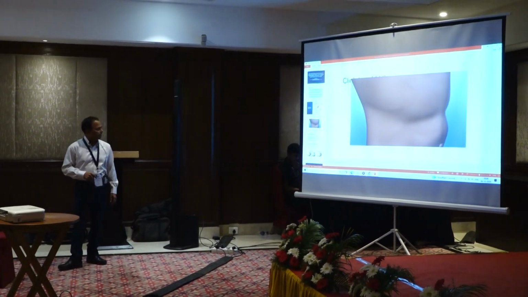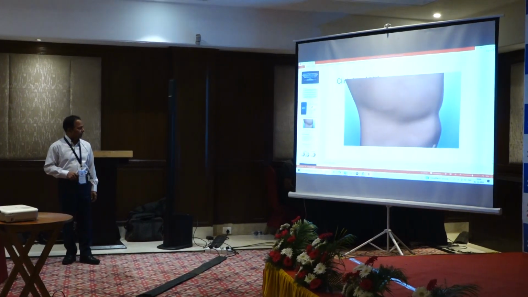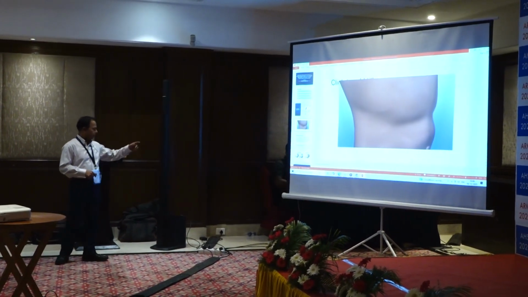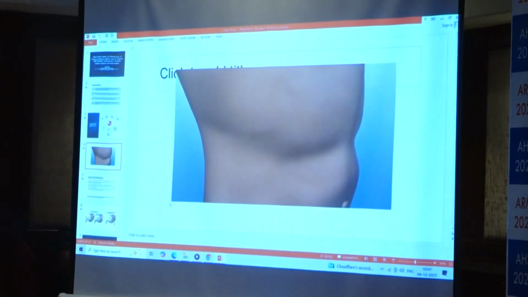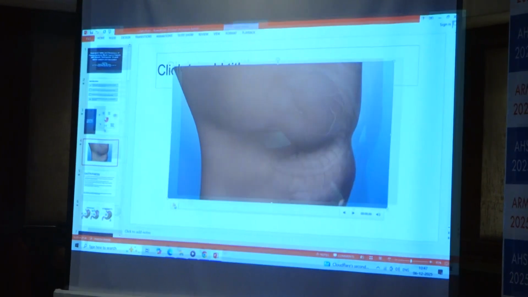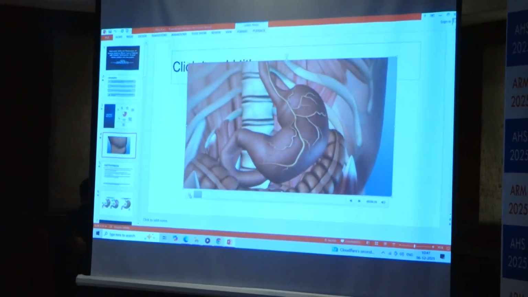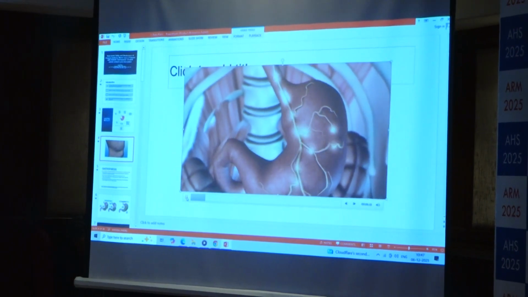So this is a cartoon that will tell you about how it works. Can you play the video from there? Yes. So this is a simplified video. Even before we've taken the first bite of a meal, the brain sends impulses to the stomach.